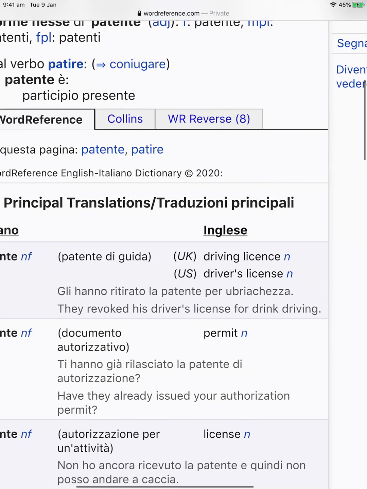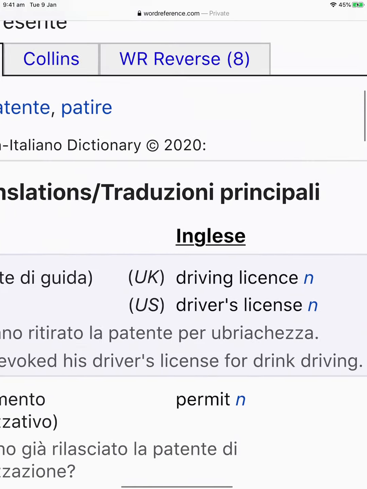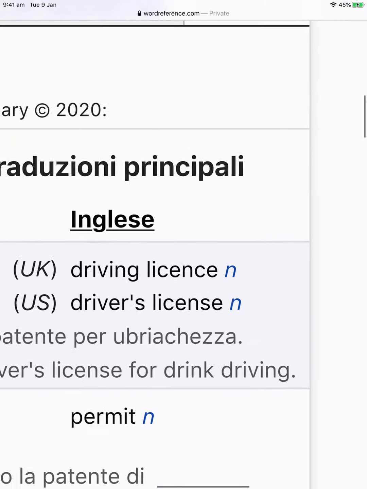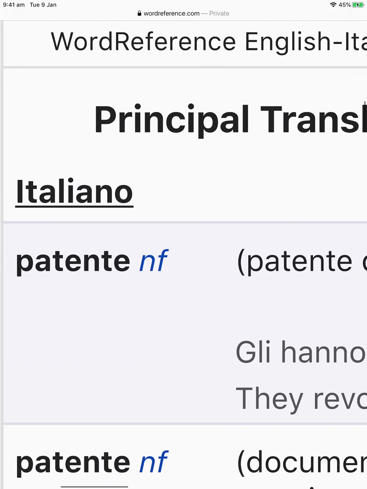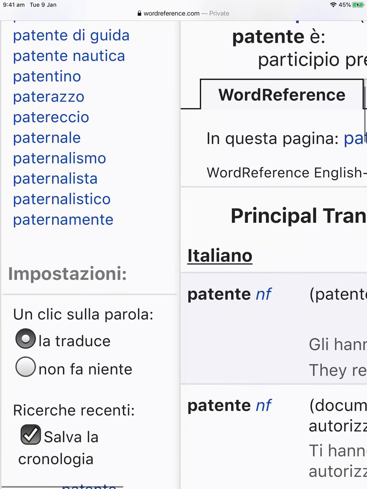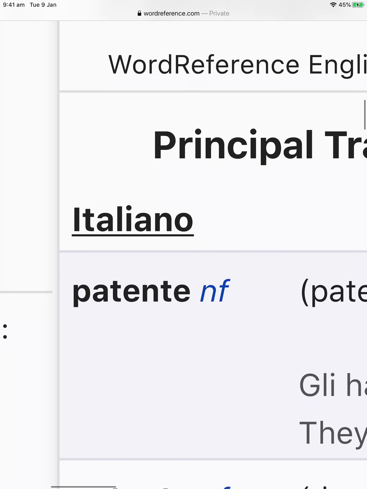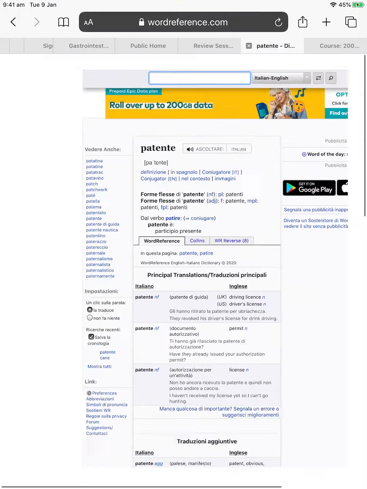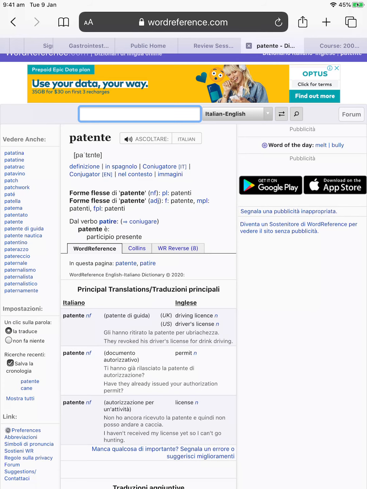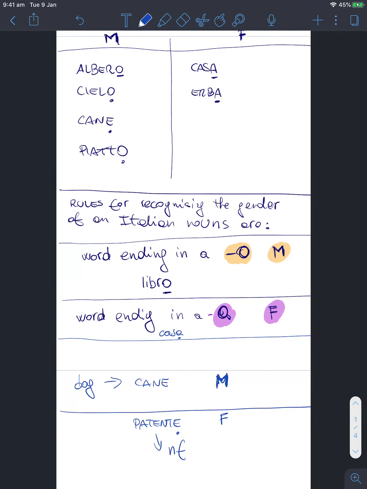Do you see that on the English side, inglese is English, you have noun, but in Italian you have noun and feminine. All right. So you can look it up in the dictionary, and you will know if a noun is masculine or feminine.